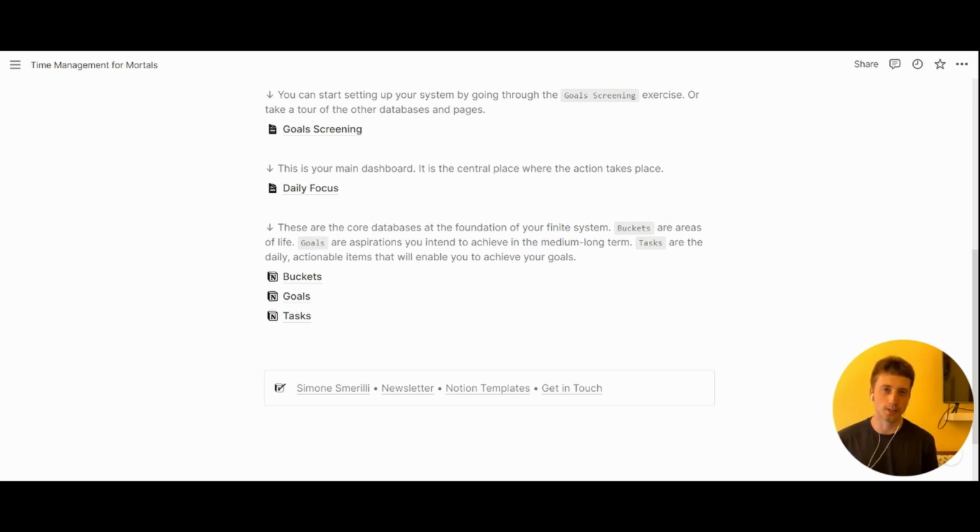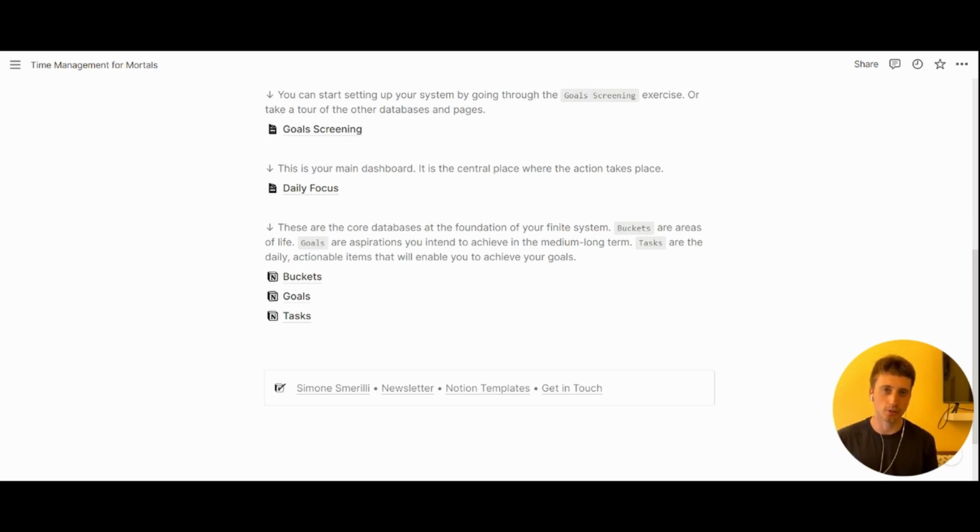And this Notion template takes some of the core principles from Oliver Burkeman's 4,000 Weeks: Time Management for Mortals and distills them into a simple system that is available for free. So you can decide to duplicate the system in Notion or just watch the video to understand the key structure, and you can replicate the things that you see here into your own system.